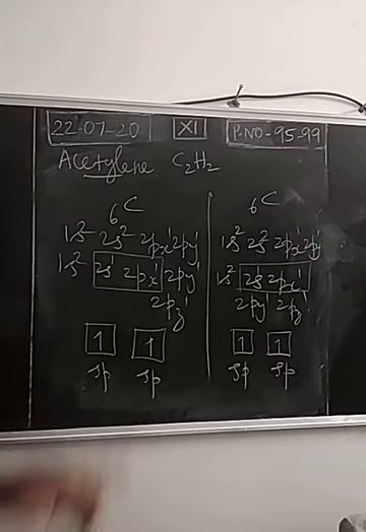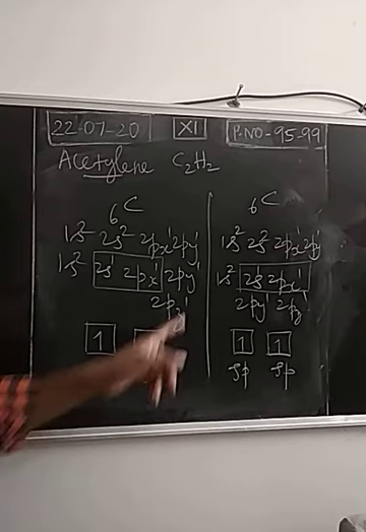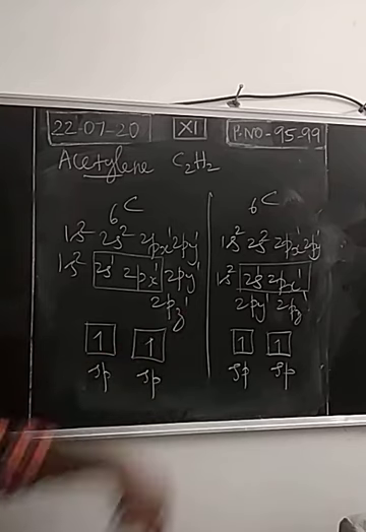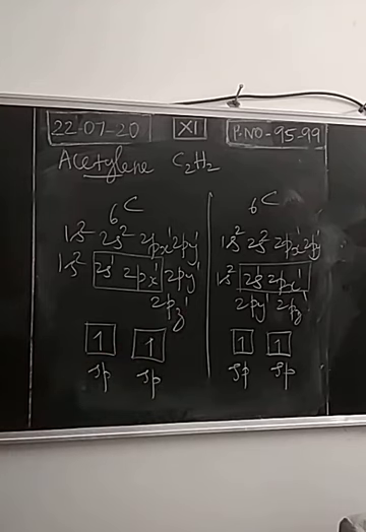So what are the unhybridized orbitals? 2py, 2pz. Both the carbon atoms are having 2 unhybridized orbitals.